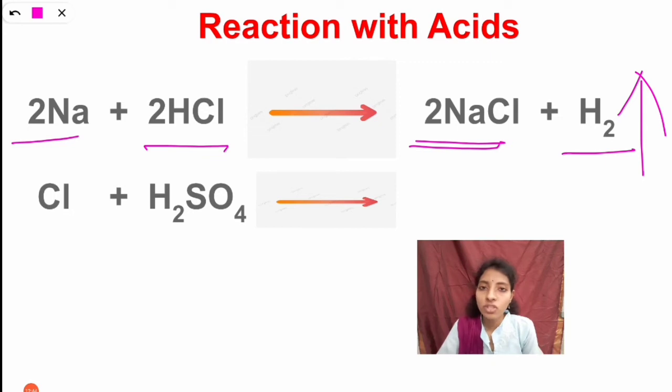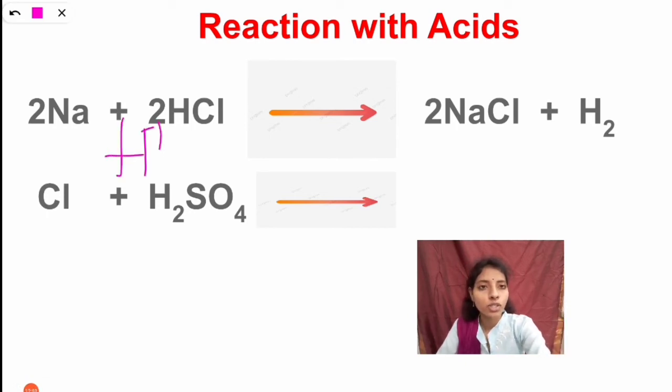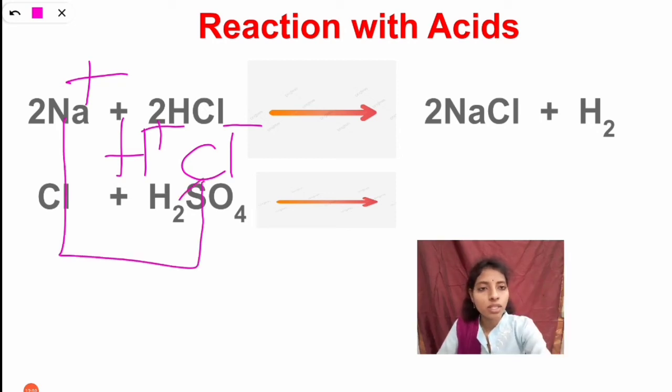So how does the formation take place here? You can see here the hydrochloric acid changes into H plus and Cl minus. So here this sodium is plus. This sodium plus reacts with Cl minus and forms NaCl, releasing hydrogen gas.